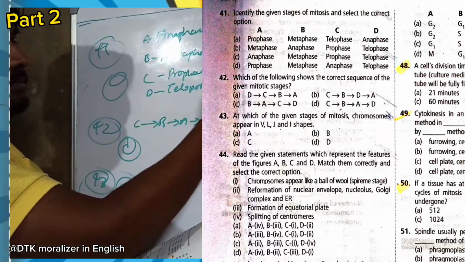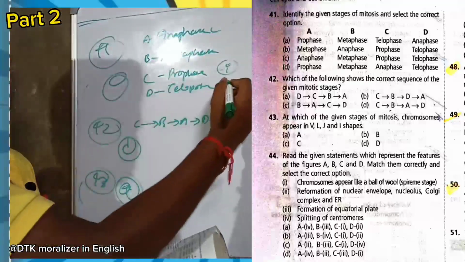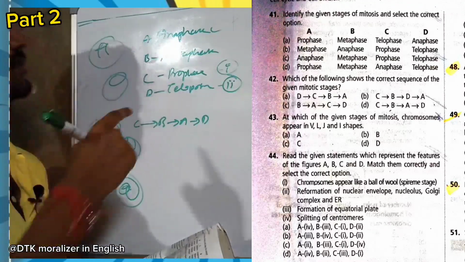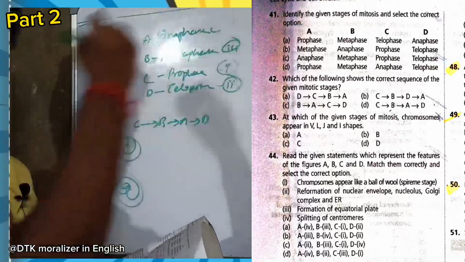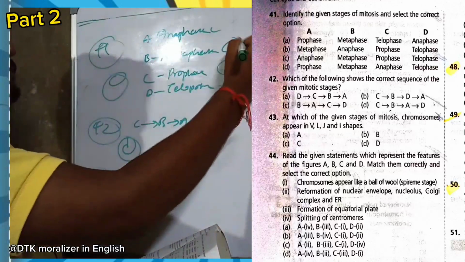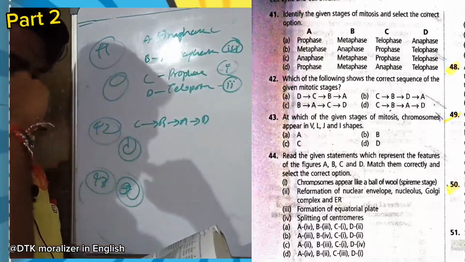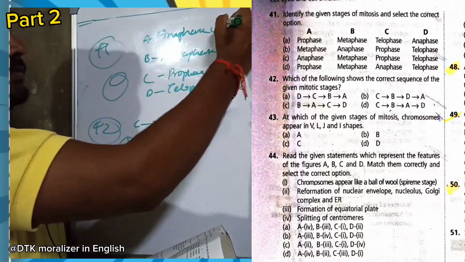As you can see, here prophase is 1, telophase is 2, metaphase is 3 and anaphase is 4.